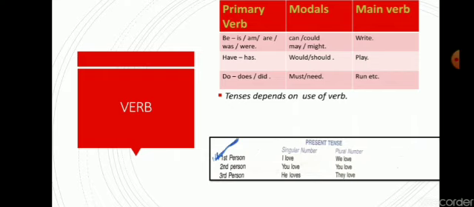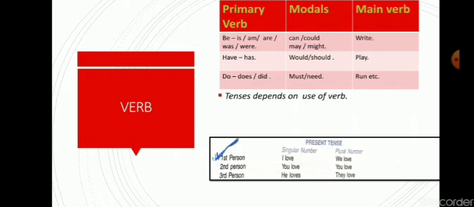After that, another important thing is person. We should go through the person also. In first person, I, it is singular number. We, it is plural number. Second person, you. You is singular number and also plural number.